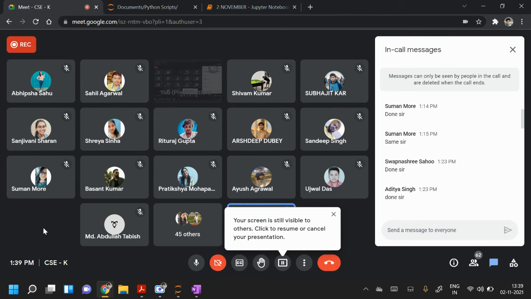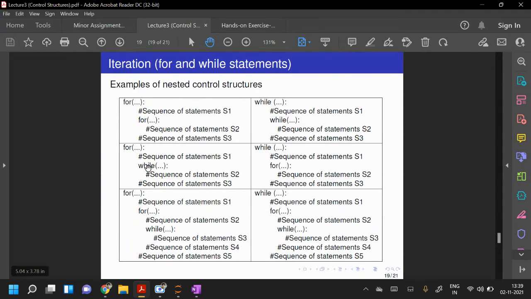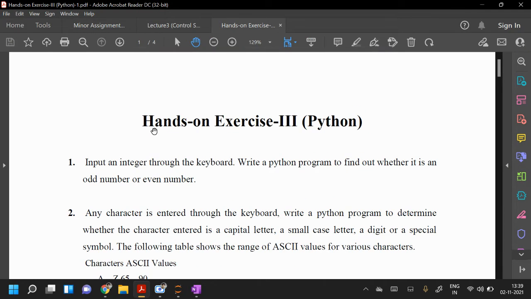Okay. So before that, let us start solving a few questions. I will give you this question to try. Hands-on exercise. The first question is very easy.